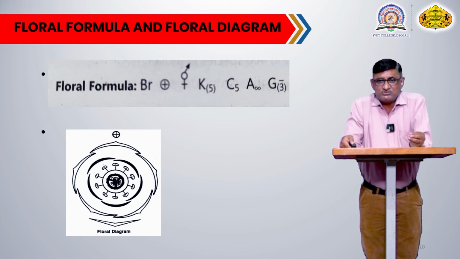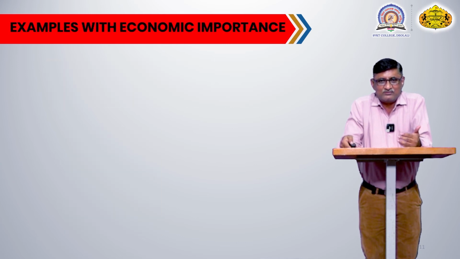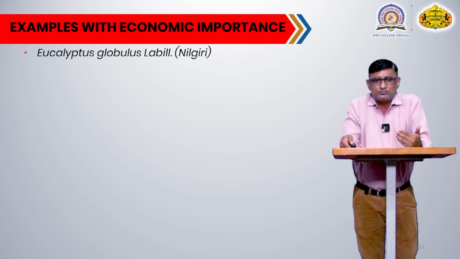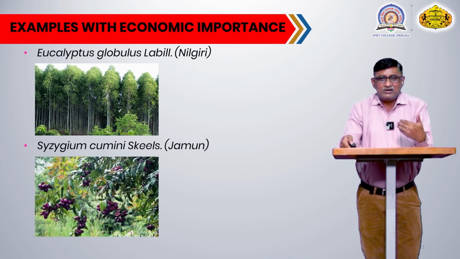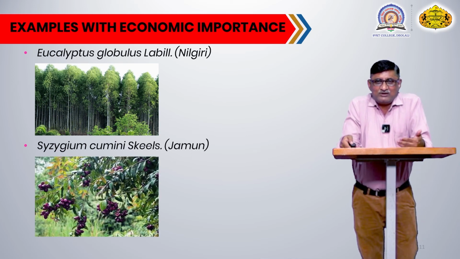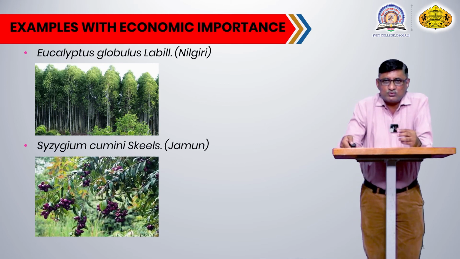You may also get some changes from species to species or plant to plant, but you can study this as a representative floral formula and floral diagram of the family Myrtaceae. Now we will go to the next point, economic importance, with some examples of plants belonging to this family. I have already explained that this family is also identified as a family of aromatic plants. In the angiosperms there are many families which are aromatic in nature, and this is one of them.